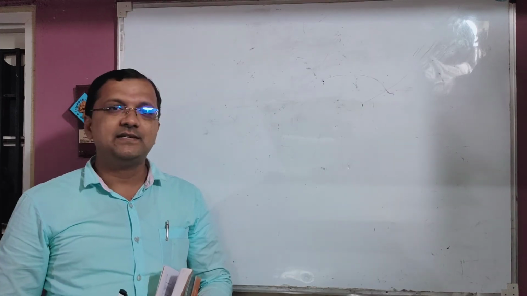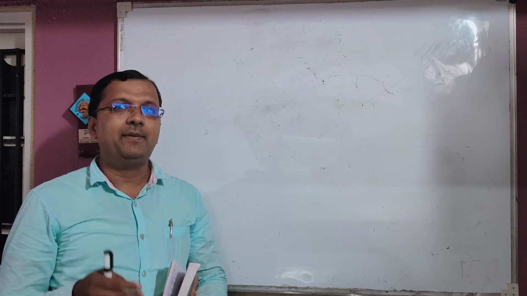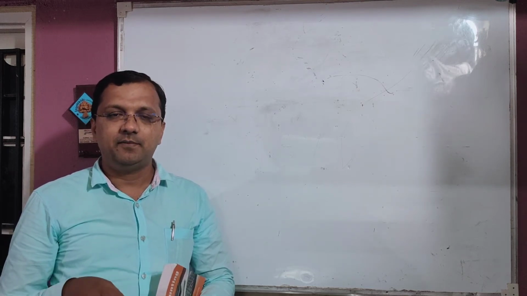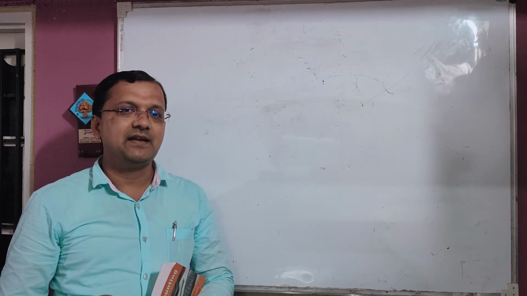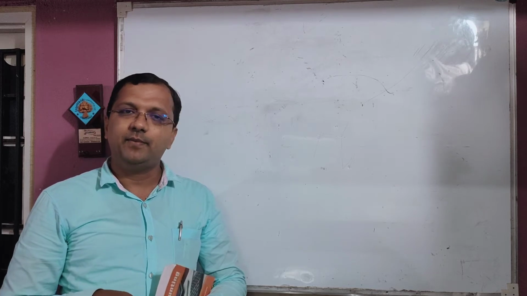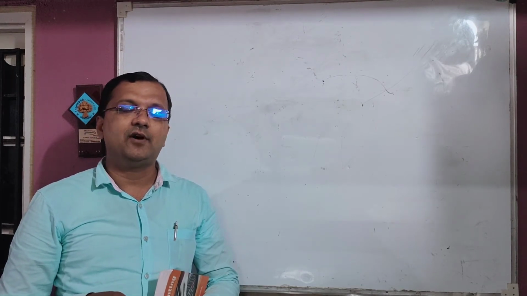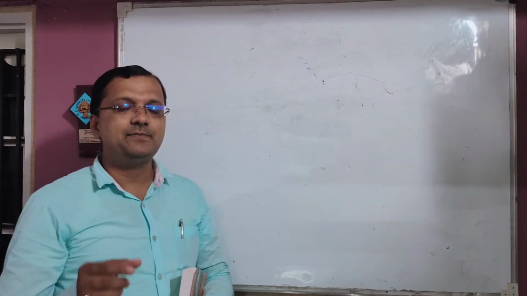Then we discussed the different kinds of budgets. But the main budgets are the flexible budget and the cash budget. Either it may be the flexible budget or the cash budget, these two budgets are very important. We discussed the theory part in the last class, and some of the formats, including the flexible budget format.